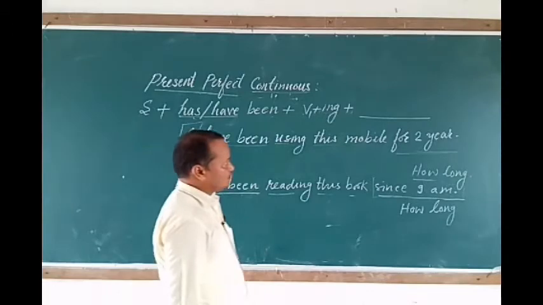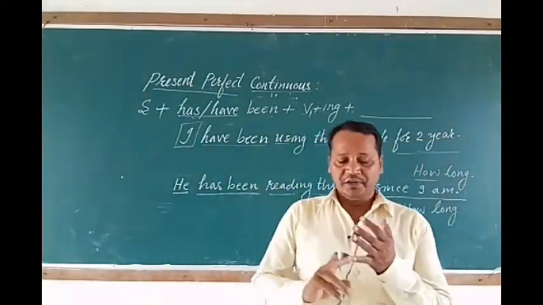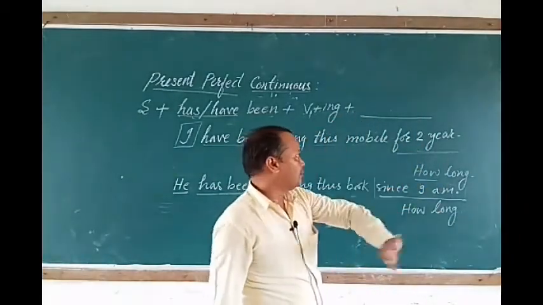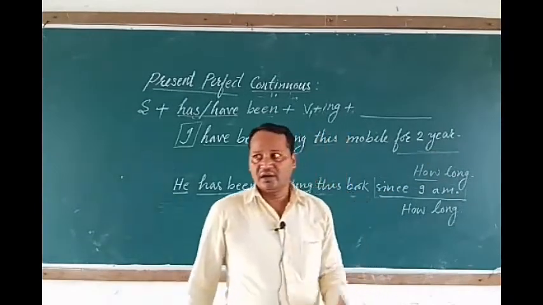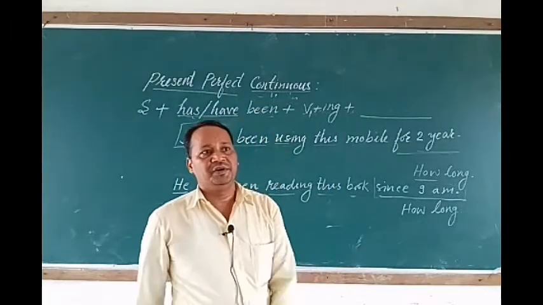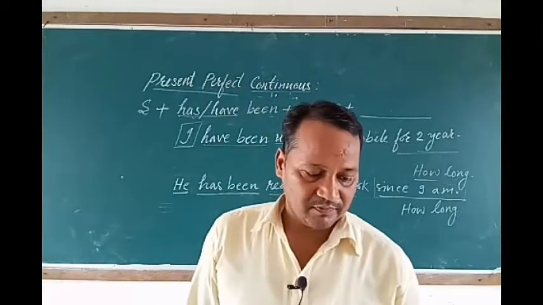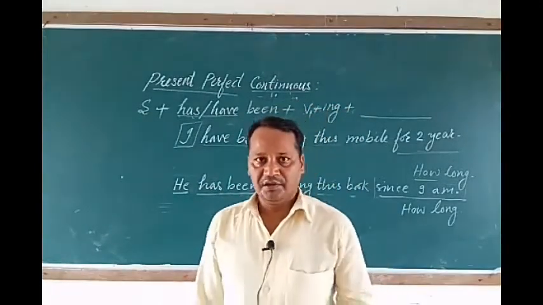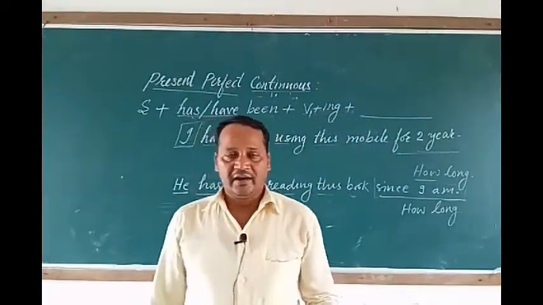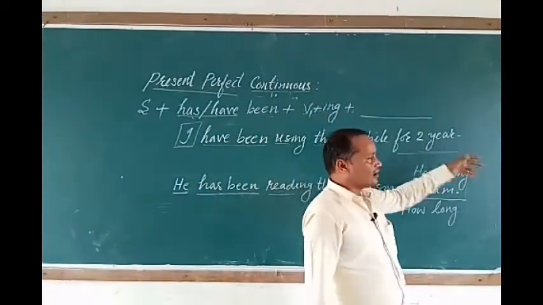So for is used for period of time. Period, you can count them in numbers. So if we can count them in numbers, 2, 3, 4, 5, 1, anything which we can count in number, they are called period. There are many types of period. We can categorize it into seconds, minutes, hours, days, years, months, decades, centuries. So if these words are here, they are periods.